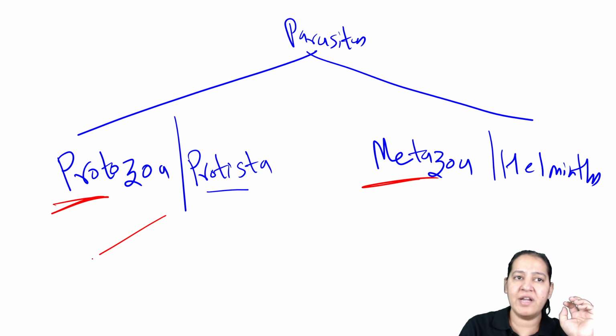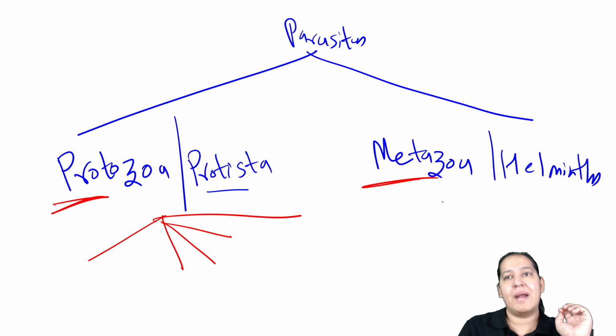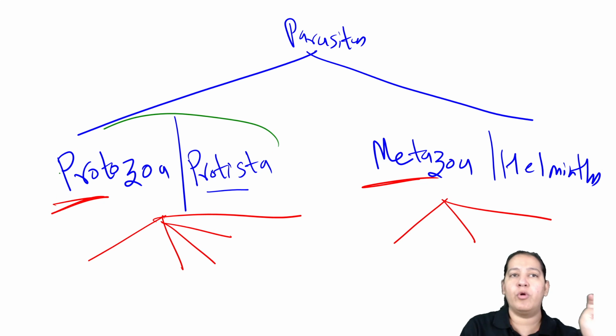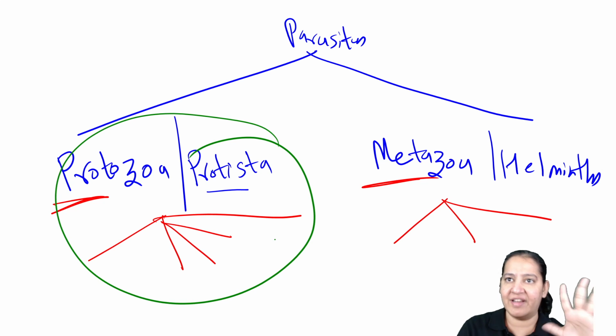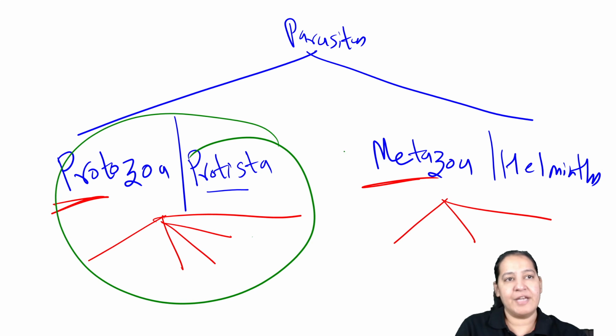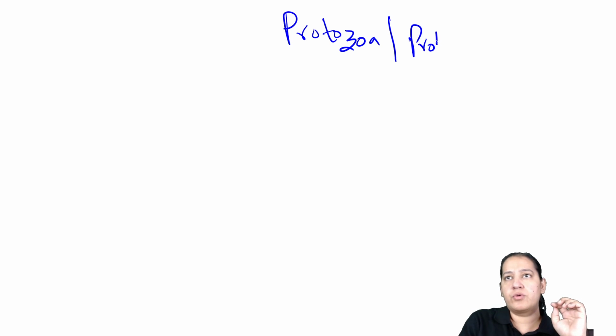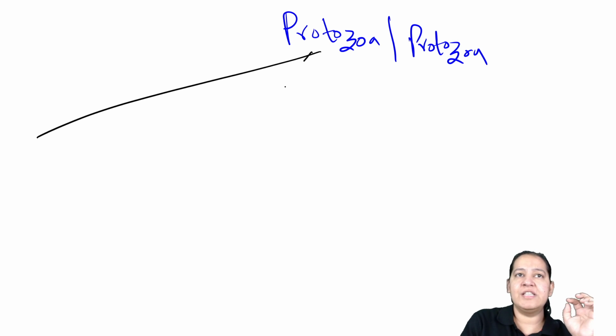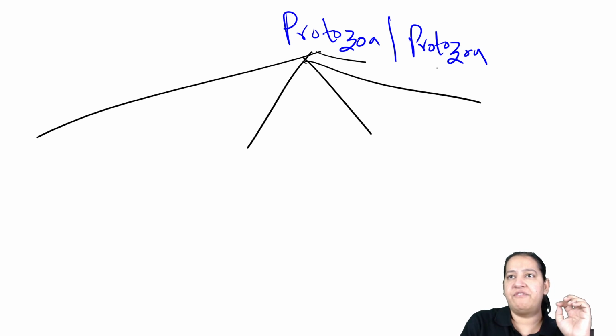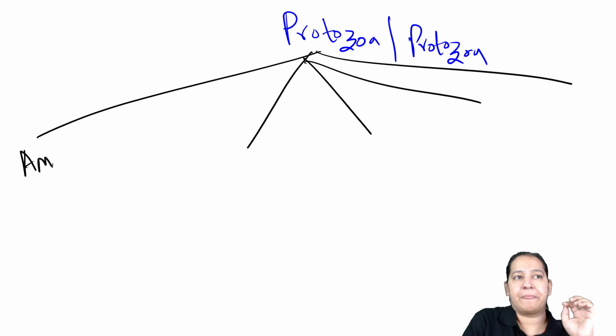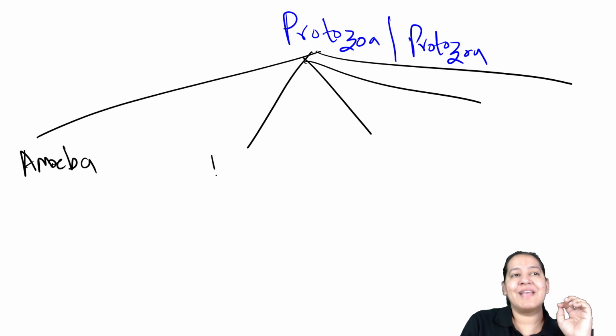Let's start. Protozoa are divided into 5 categories. Metazoa are divided into 3 categories. Let's start with Protozoa on the next page. First decide these 5 categories, then I will come on Metazoa. Okay. Let me take another page. Let me start with Protozoa or Protista. What are the 5 categories? Who will tell me the 5 categories? Okay, I will tell you. 1, 2, 3, 4, 5. The first is amoeba. The second is flagellates.